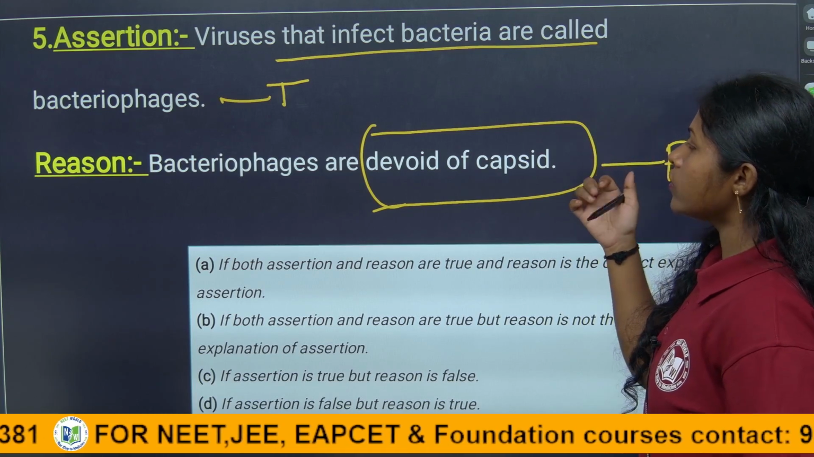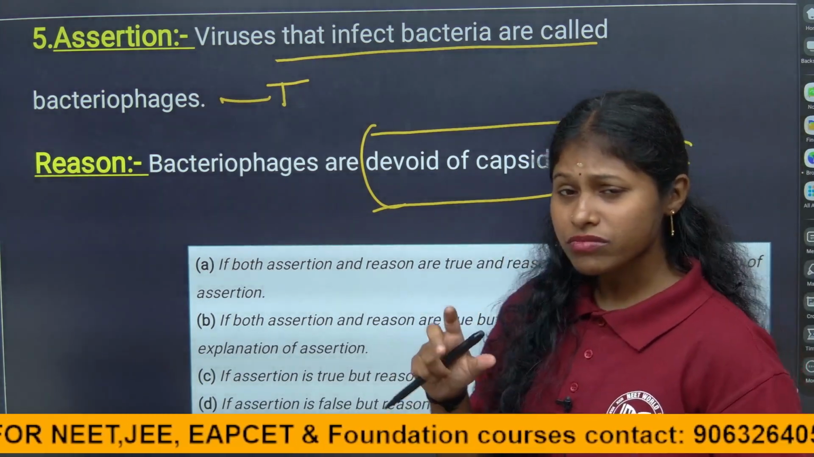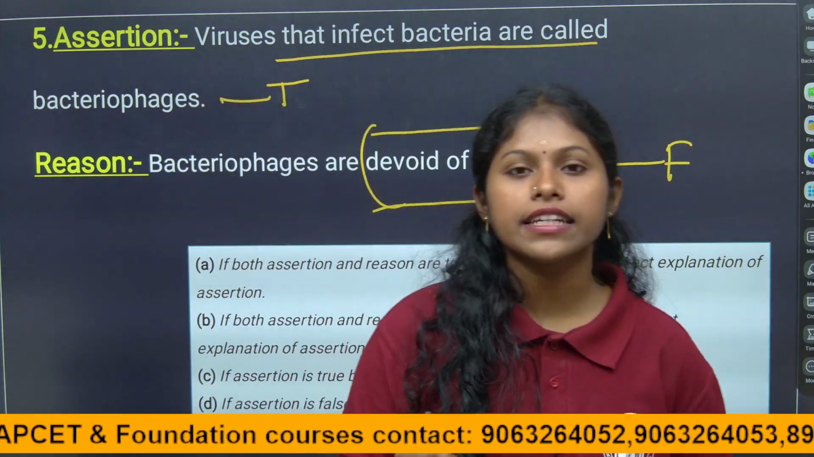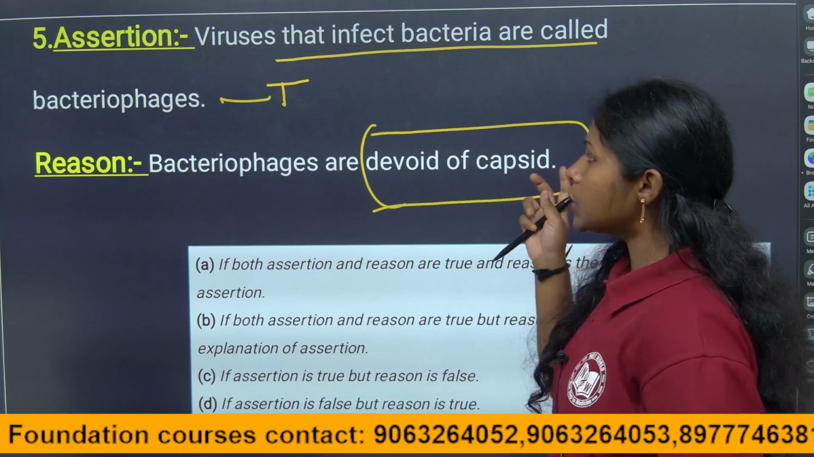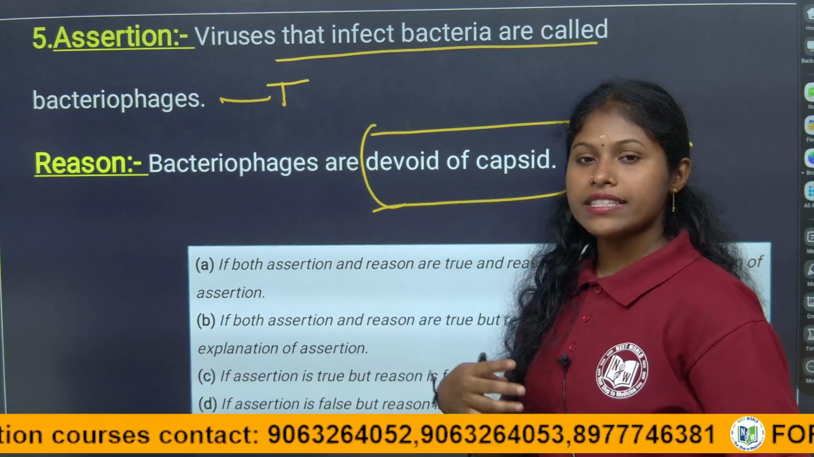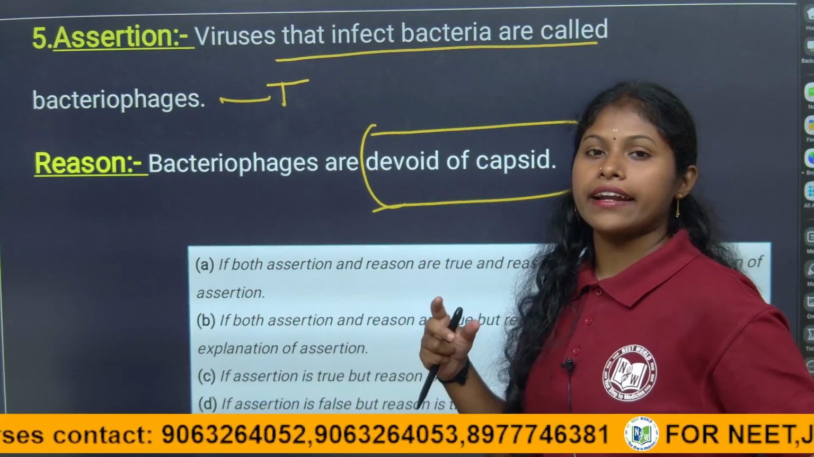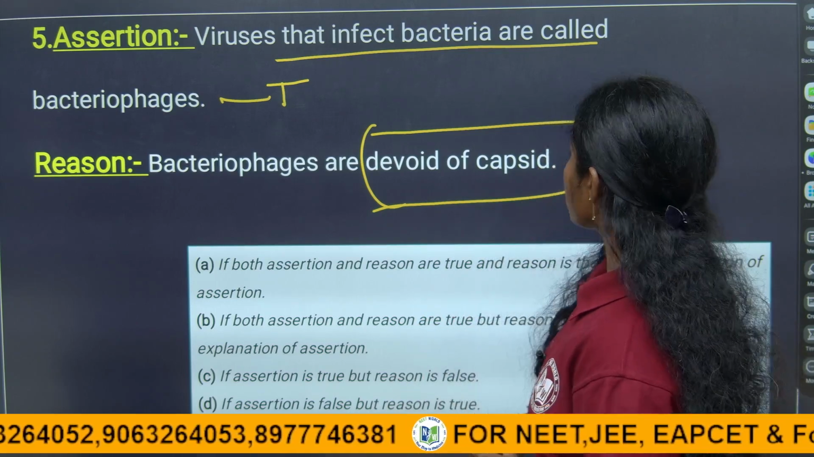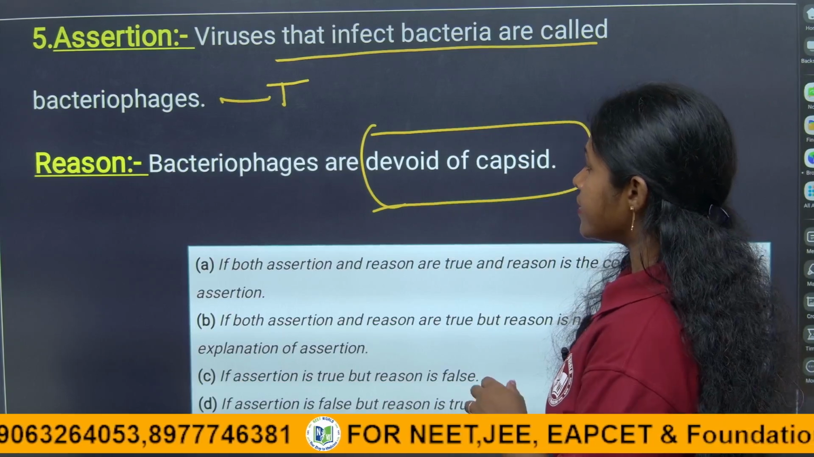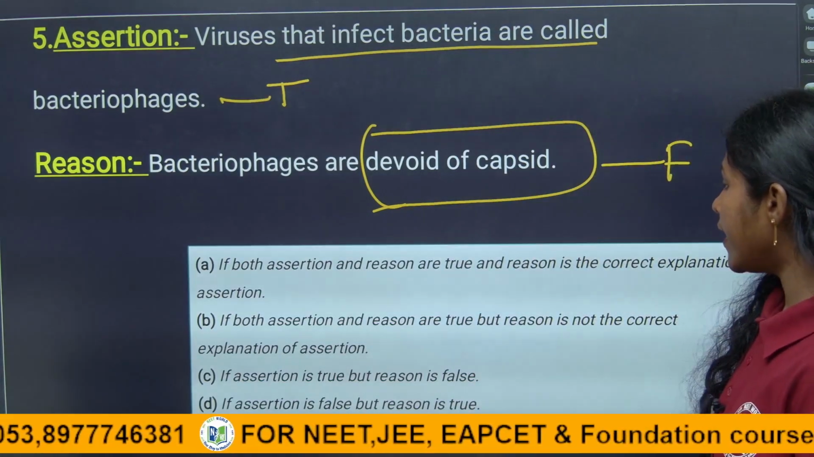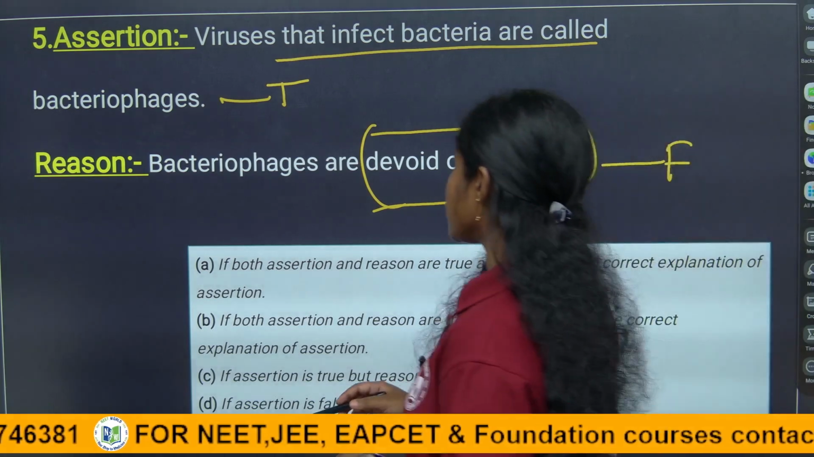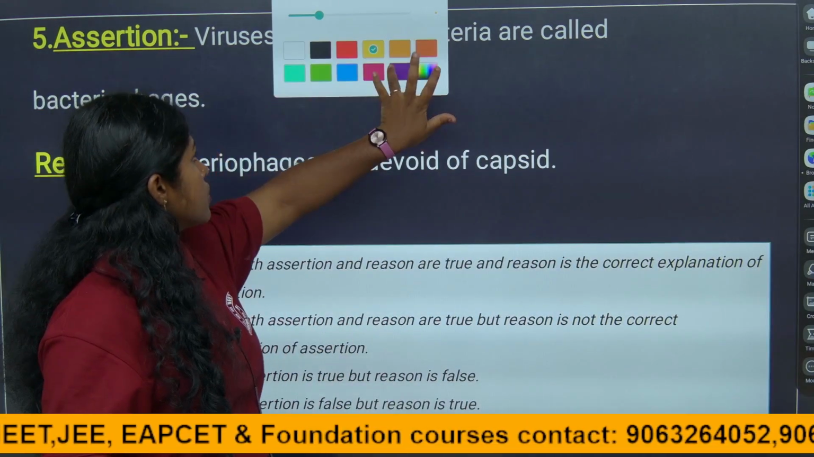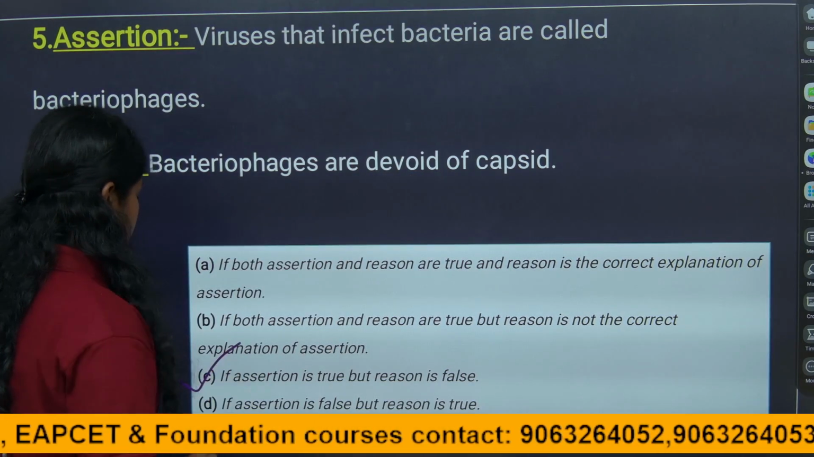Who said that virus have capsids in the outer covering? Tuort and D'Herelle. They are the two scientists who described the virus as having two major components: one is the genetic material, and the other is the protein coat called capsid. So here the assertion is true and the reason is false. C is the answer for this question.